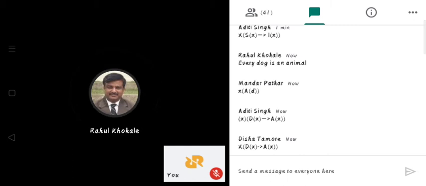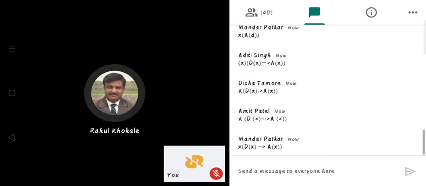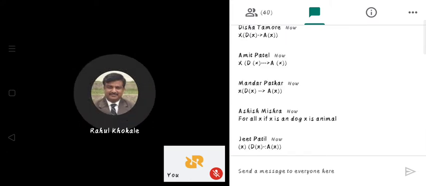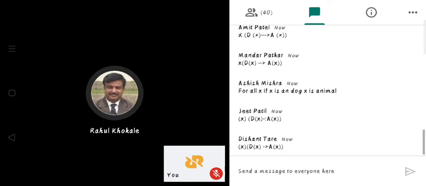Aditi Singh has given the answer: for all X, if X is a dog, then X is an animal. You are correct. Disha Tamore also gave the correct answer. Amit Patel, right. Mandar Patkar, now you are correct. Ashish Mishra, Jeet Patil, you are also correct. Good.